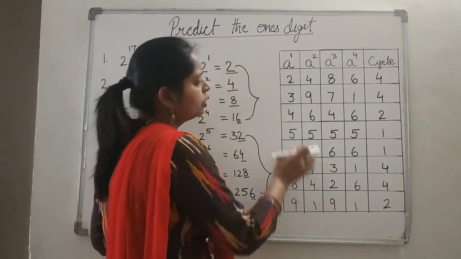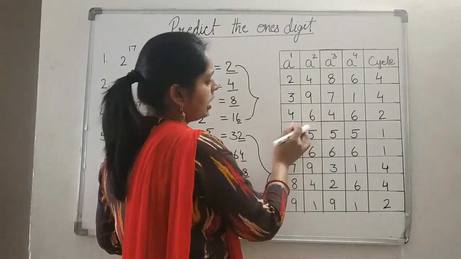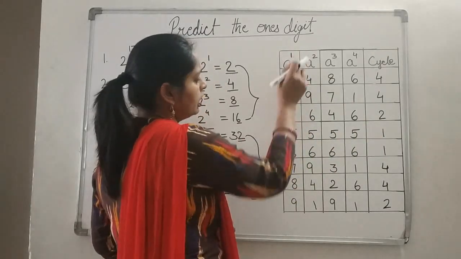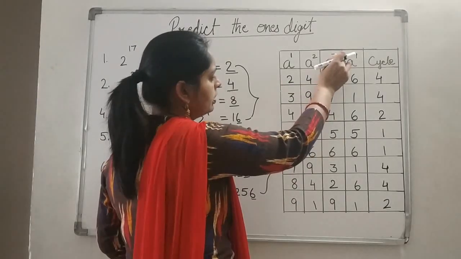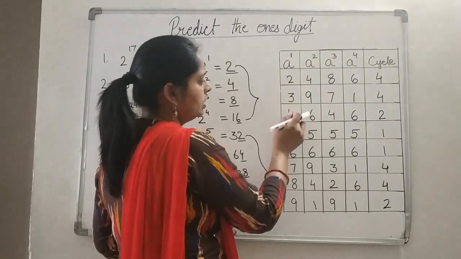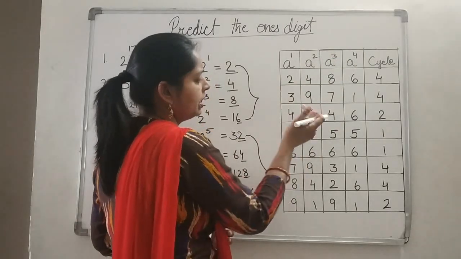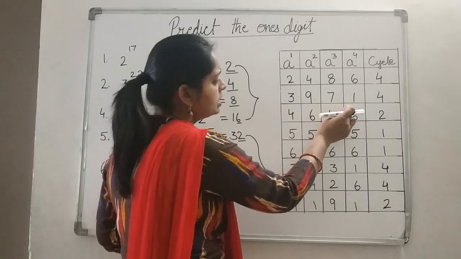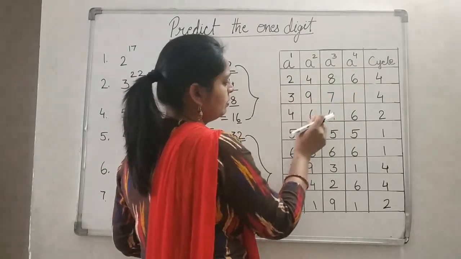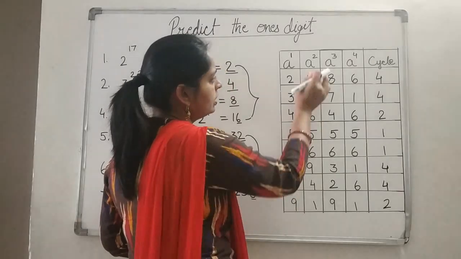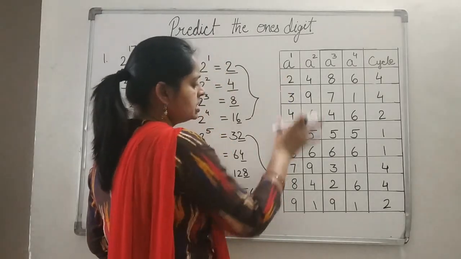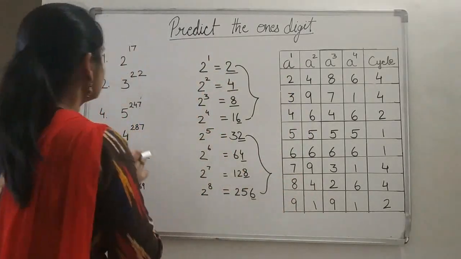In case of 4 you can see the 2 sequence here. 4 to the power 1 and 4 to the power 3 end in 4. So we can also say that if the power is odd, the number ends in 4, and if the power is even, like 4 squared and 4 to the power 4, then it ends in 6. So this pattern we will use to solve these questions.